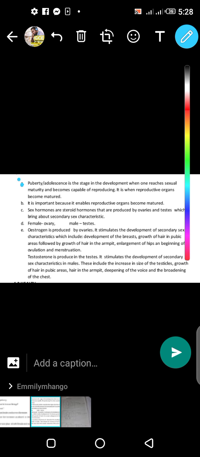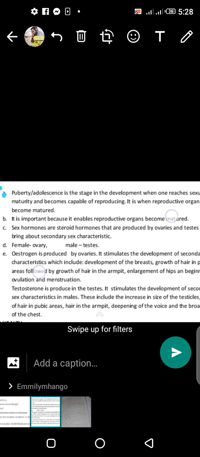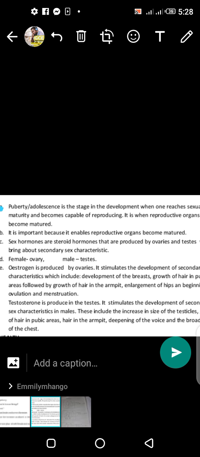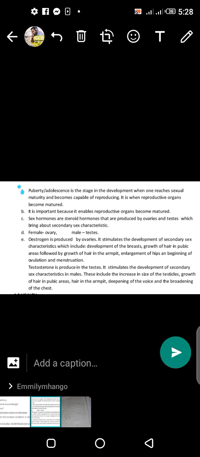What is puberty? Puberty is sometimes called adolescence. As you can see there, puberty is also called adolescence. It is a stage in the development of one.